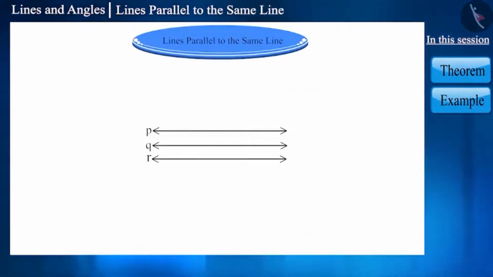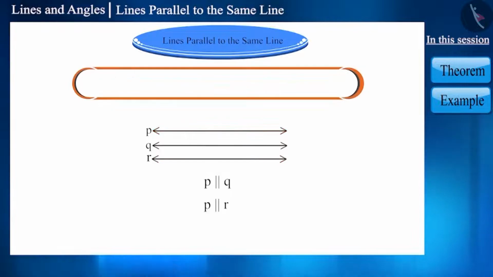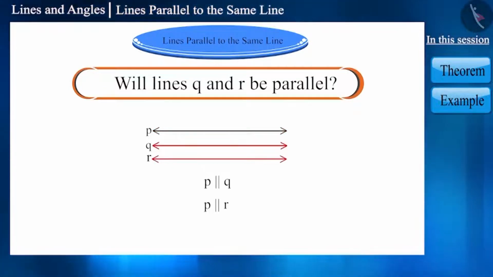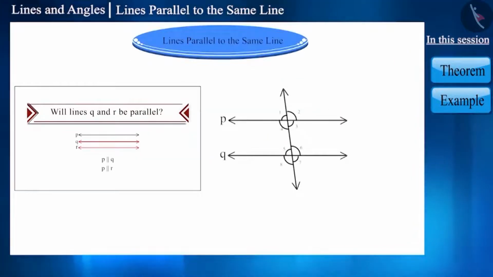Friends, let's start with a question. If a line is parallel to two lines, that is line P is parallel to line Q and the line P is also parallel to line R, then will lines Q and R also be parallel? Come, let's take a look.